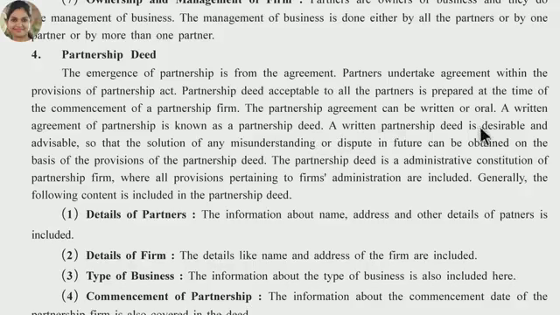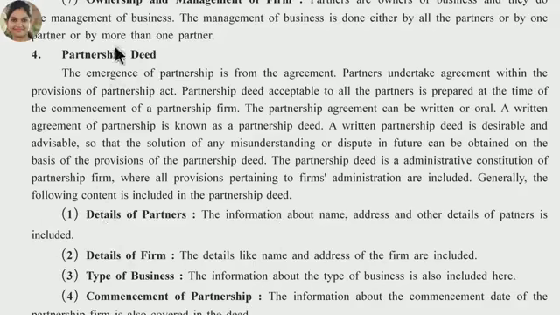A written partnership deed is desirable and advisable. Why is it desirable and advisable? Because the solution of any misunderstanding or dispute in future can be obtained on the basis of the provisions of a partnership deed. The partnership deed is an administrative constitution of a partnership firm where all provisions pertaining to the firm's administration are included. Generally, the following contents are included in the partnership deed.